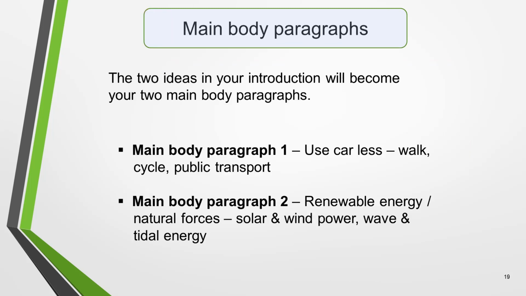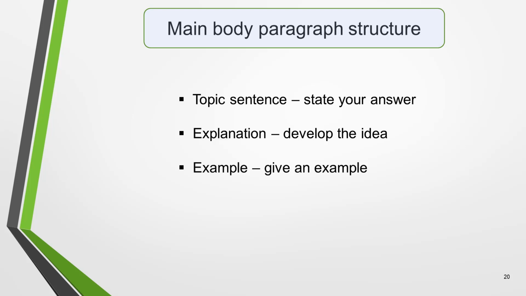The two ideas in your introduction will become your two main body paragraphs. Main body paragraph 1 will be about using the car less, walking, cycling and using public transport. And main body paragraph 2 will be about renewable energies and natural forces such as solar and wind power, wave and tidal energy. Main body paragraphs in double question essays should contain three things: a topic sentence where you state your answer, an explanation where you develop the idea, and an example.